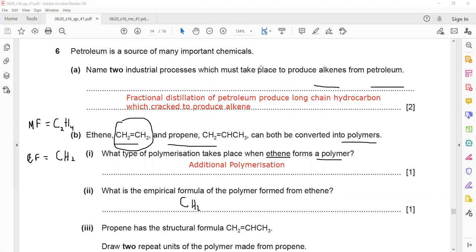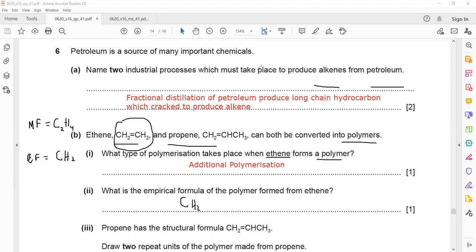How to know when it is addition and when it is condensation? If a monomer involves a carbon-carbon double bond, then it is always addition polymerization. If a monomer contains amine, alcohol, or carboxylic acid, it means it will be condensation polymerization, and that we'll discuss tomorrow.